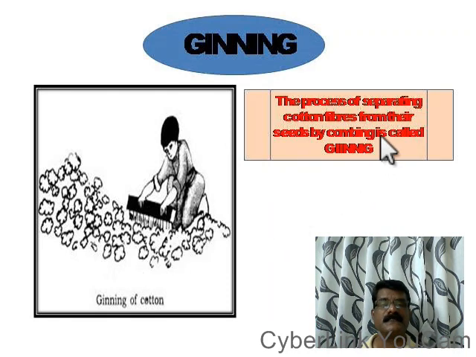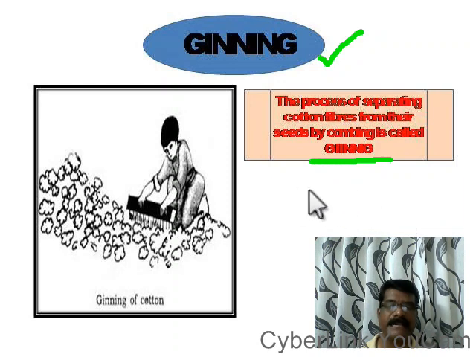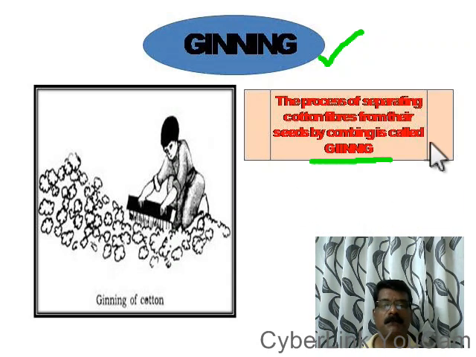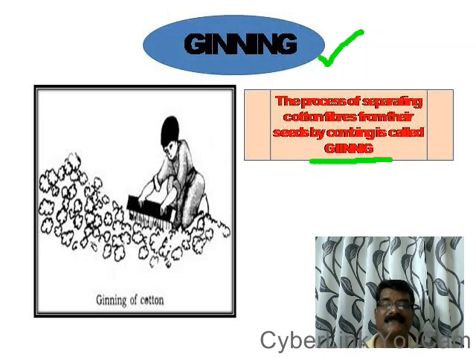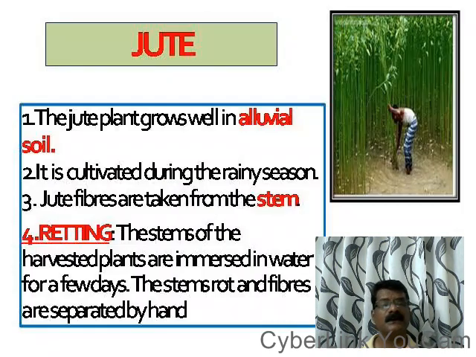Such a process of separating the cotton fibers from the seeds of cotton balls is called ginning. That is called ginning. It is very important for 2 marks. What is ginning? The process of separating cotton fibers and their seeds from cotton balls is known as ginning. Okay.